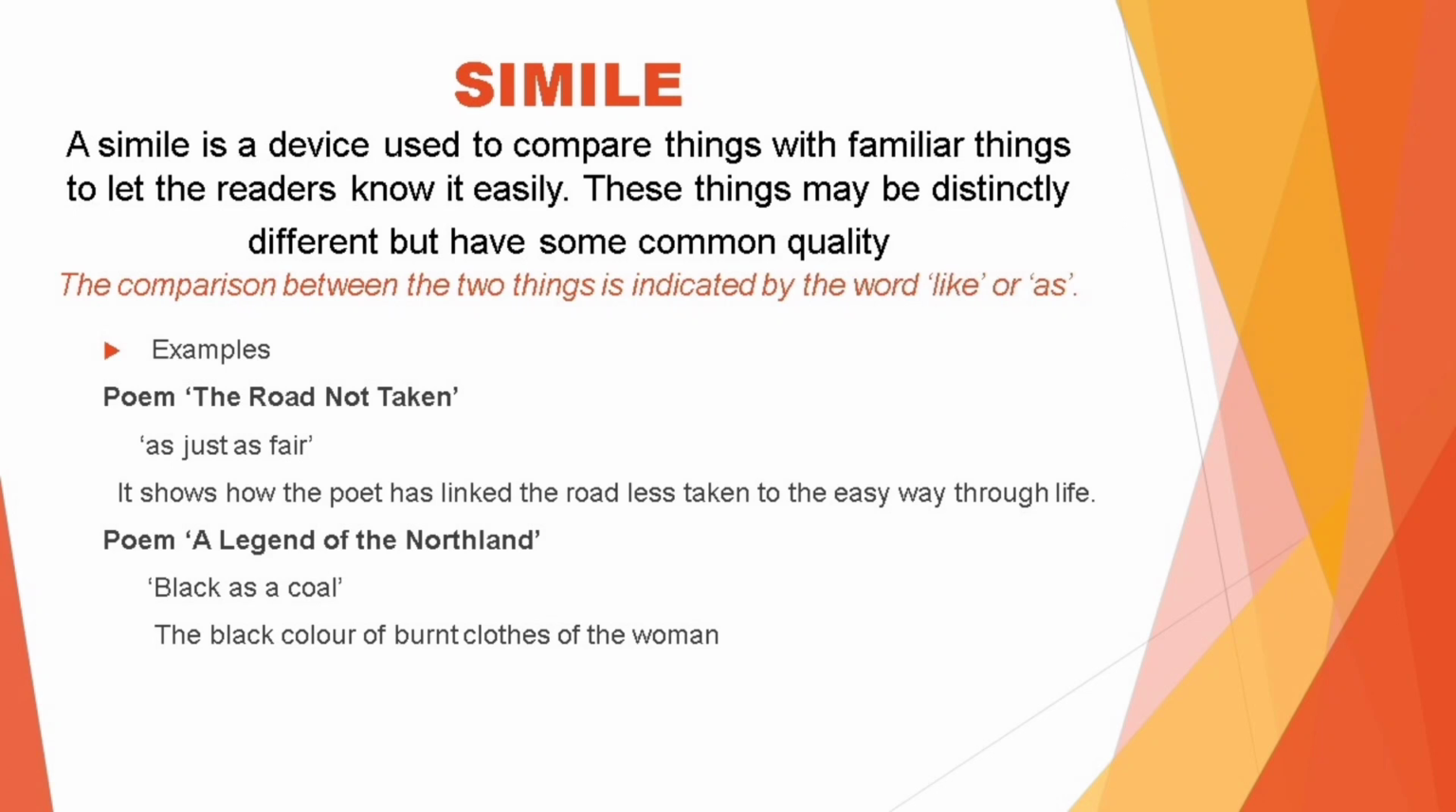In the poem The Road Not Taken, we see the simile "as just as fair." It shows how the poet has linked the road less taken to the easy way through life. Another example we see is in the poem A Legend of the Northland. "Black as a coal." The black color of burnt clothes of the woman are mentioned here.